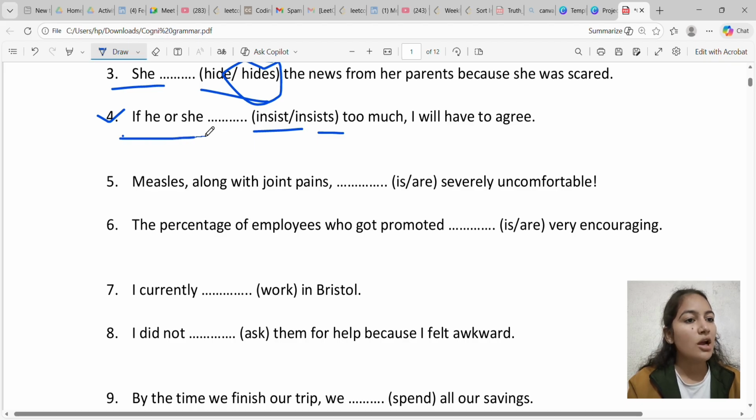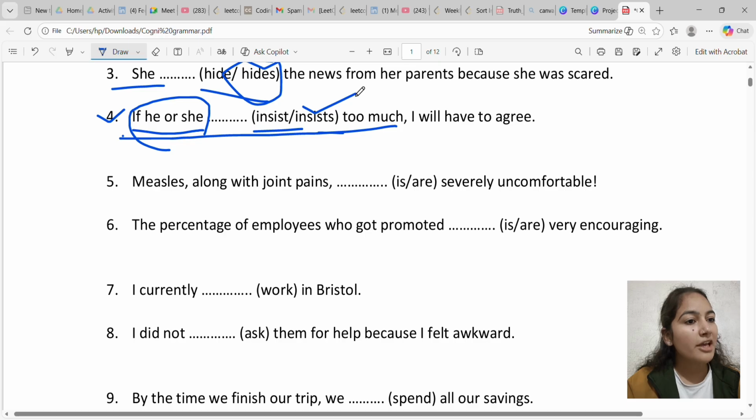Let's come to the fourth question. If he or she insists or insist too much, I will have to agree. Now answer the correct option for this question. You can pause the video and answer these questions in the comment section, so I will also get the idea that you are serious about your placements.